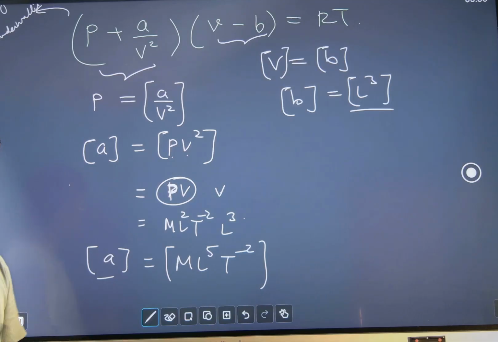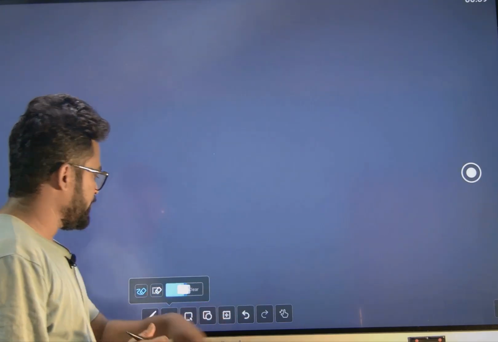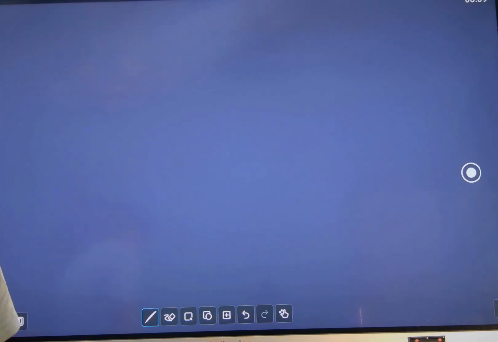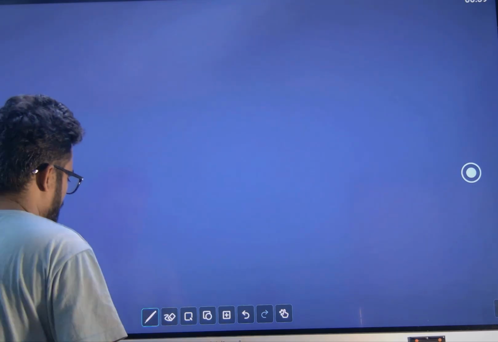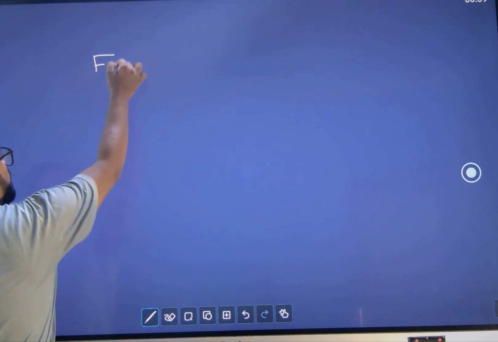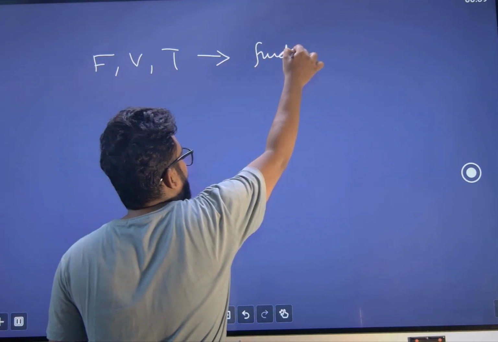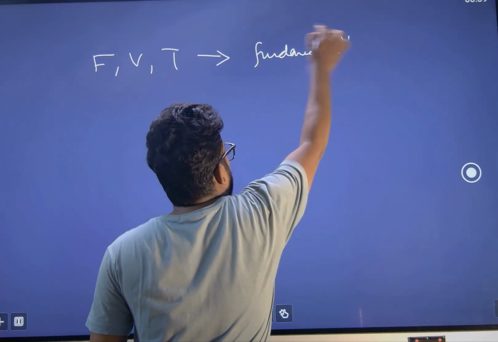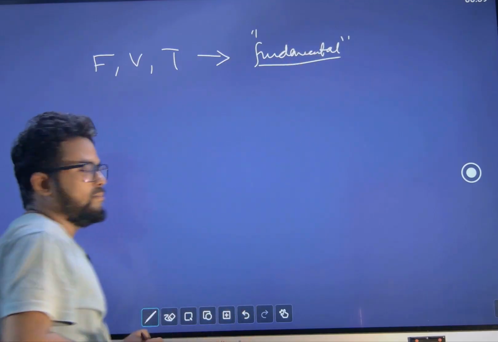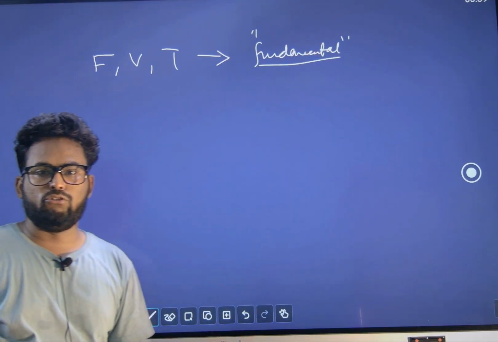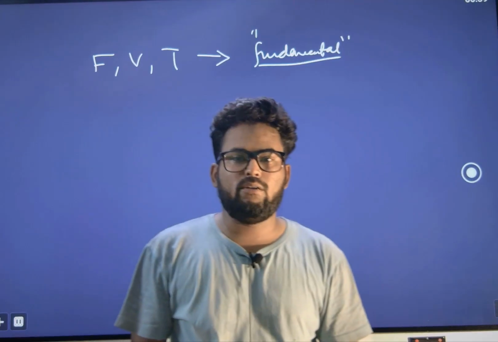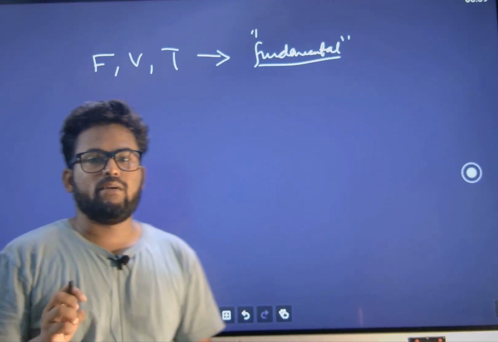Similarly, next problem. So one more type of problem we have. They are saying that force, velocity, and time are fundamental. We know that they are not fundamental quantities, but we will just assume that force, velocity, and time are fundamental.